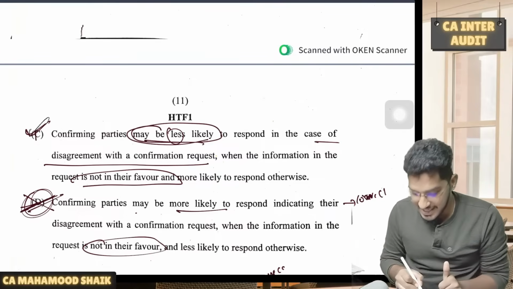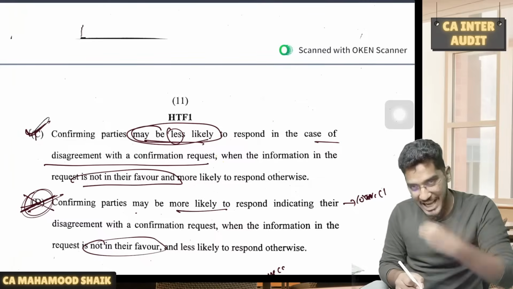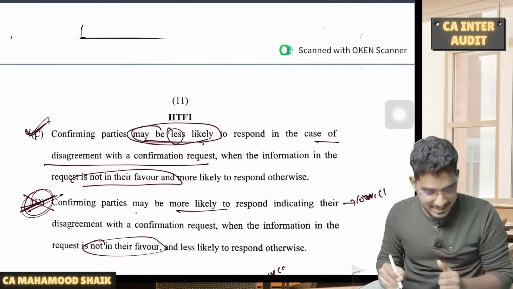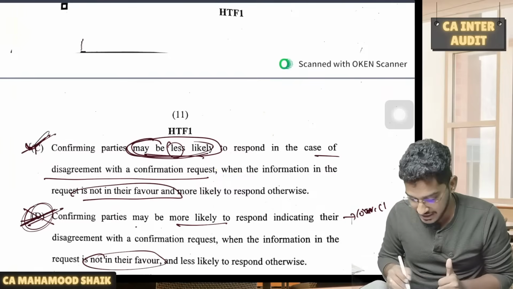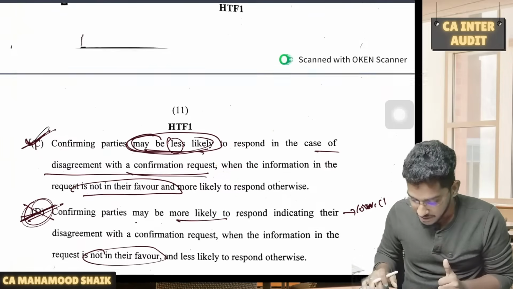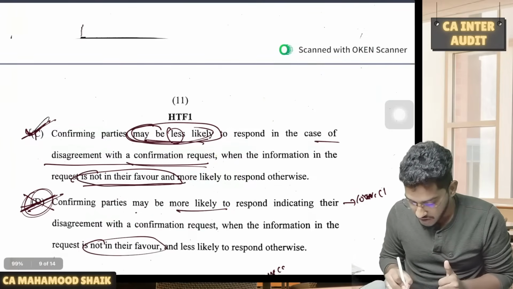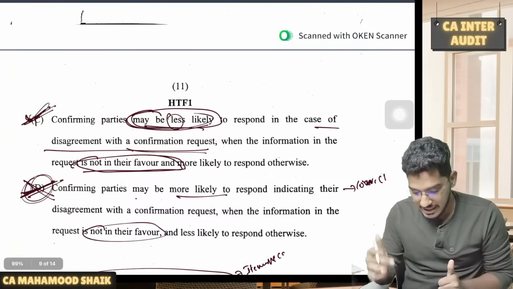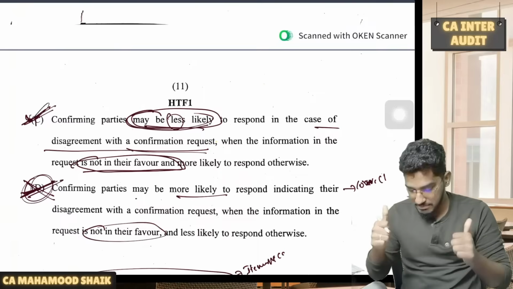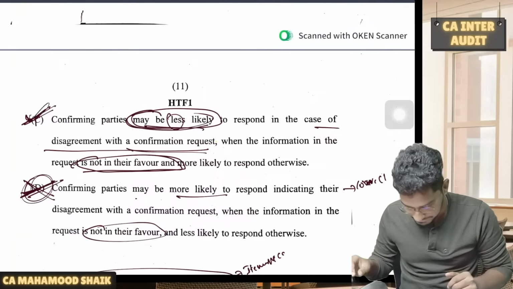So correct option is D. They are asking you for incorrect option. Thanks for correcting me. Thanks a lot, guys. Okay. So confirming parties may be less likely to respond in the case of disagreement with the confirmation request when the information in the request is not in their favor. So D is the correct option. They are asking for the incorrect one. So C is the incorrect option. Perfect. Thank you. Thanks for correcting me.